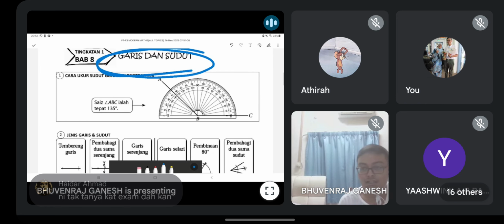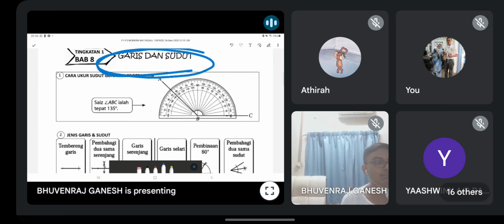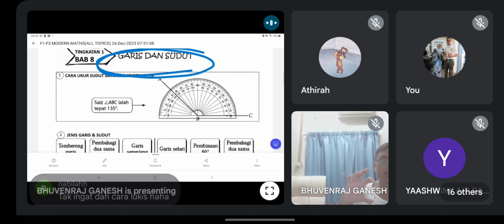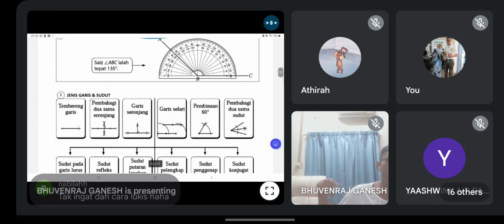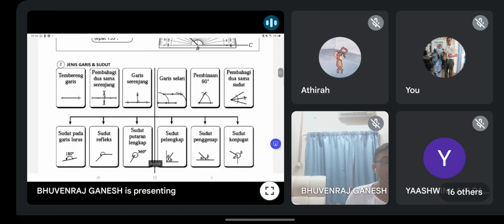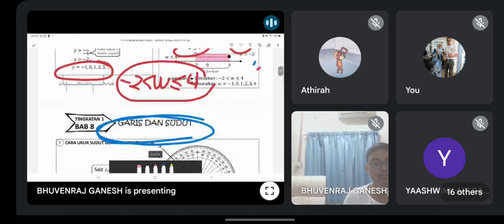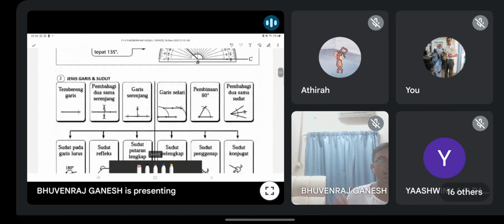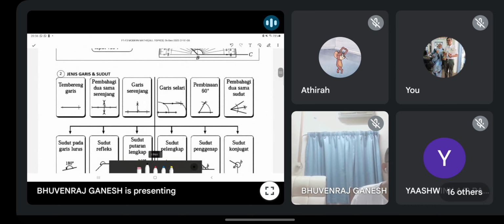Okay, ni tak tanya kat exam. Actually got asked. The basic kat form 1. Later form 2, form 3 kamu belajar lebih mendalam. Okay, basic they still ask over here. Oh, cara lukis jangan risau. I tell you lah which one important. This one you all must know how to draw, yang ni. You must know how to draw perpendicular bisector.